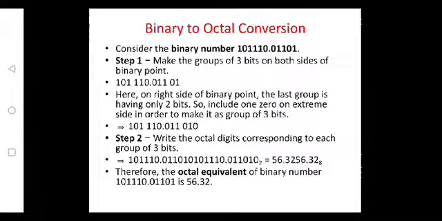Next is only left over with 2 bits, append one more 0. So 010, which is equivalent to 2. So fractional part is 0.32. So the total octal equivalent is 56.32.